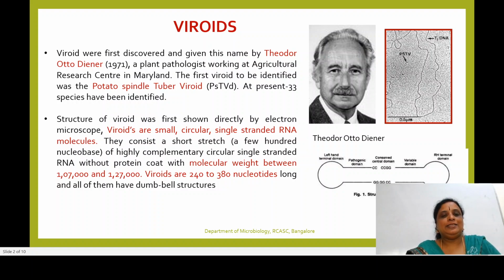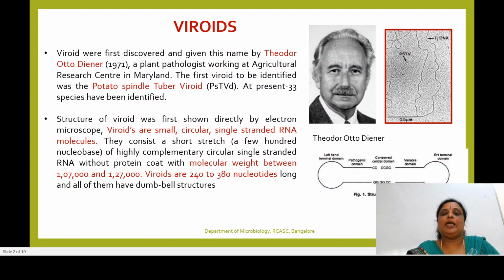And it consists of a short stretch of nucleobases which are highly complementary, a circular single-stranded RNA without protein code. That we have to remember. If we call it a viroid, you have to remember that it is an RNA molecule, single-stranded circular RNA molecule, without any proteinaceous covering or coat; it is completely lacking.